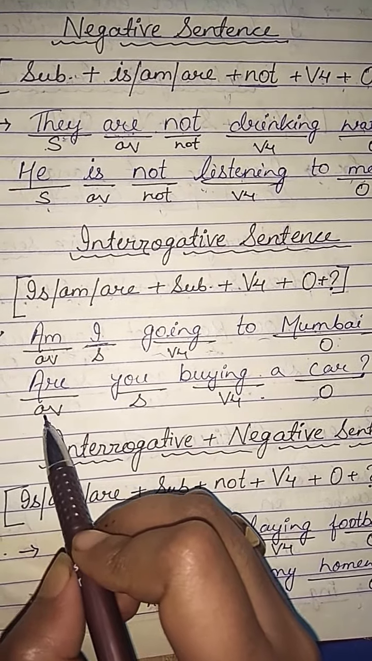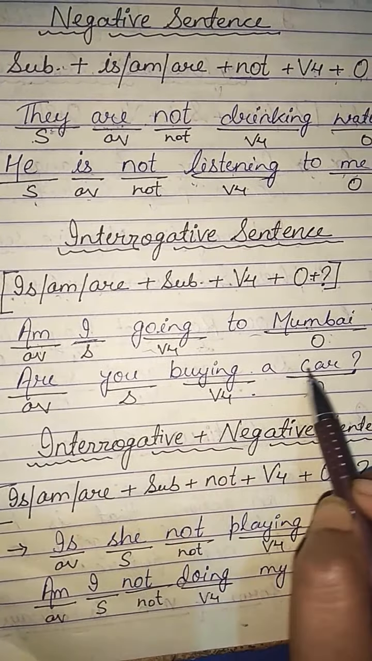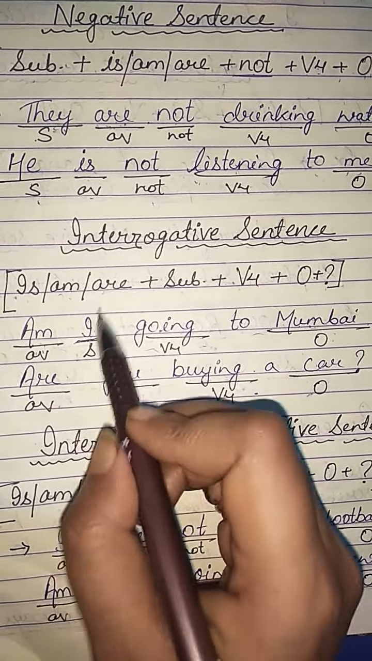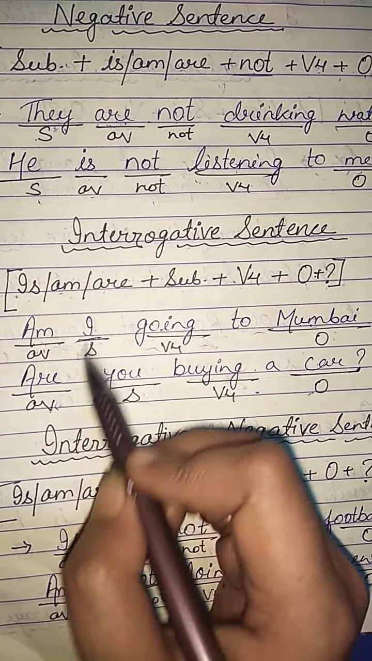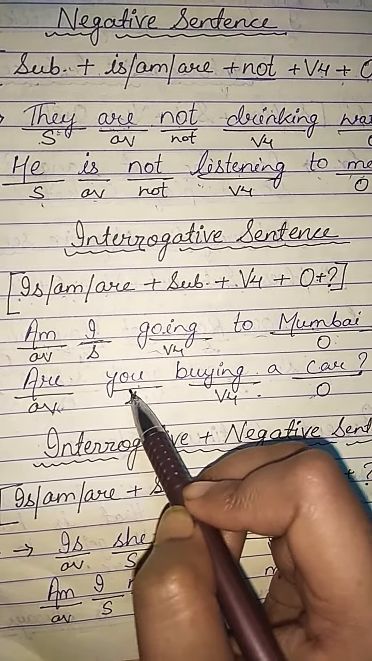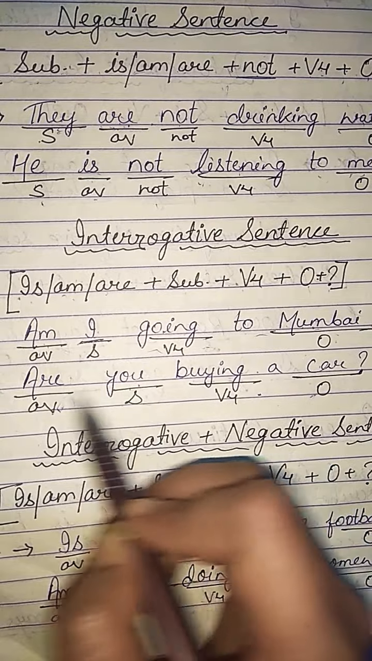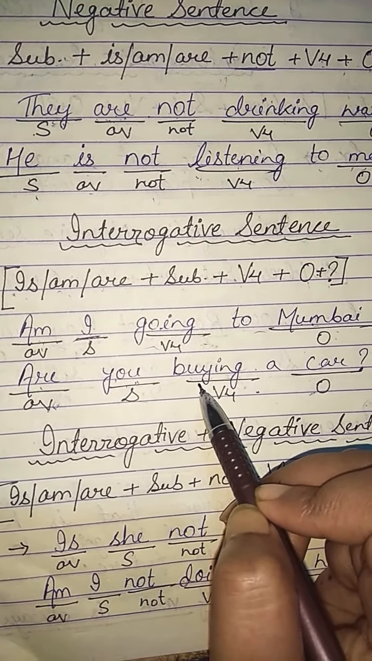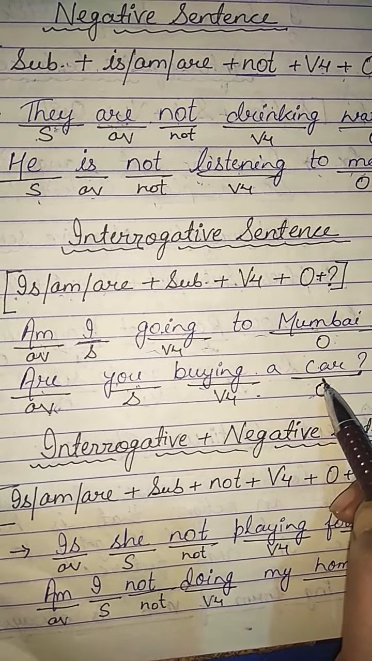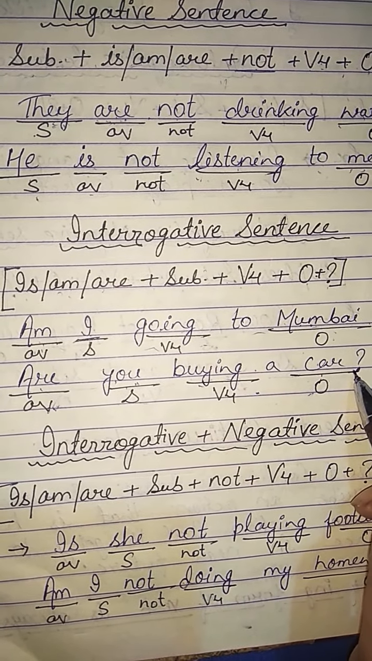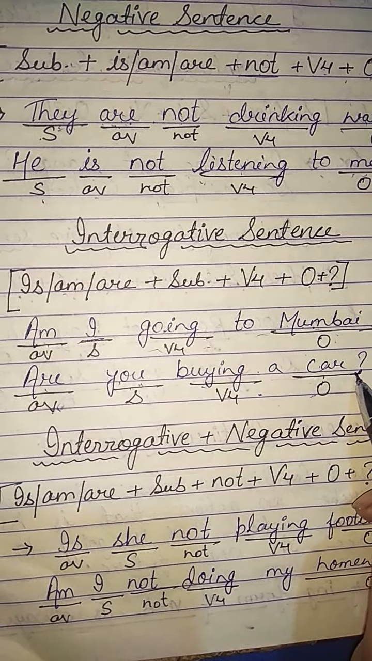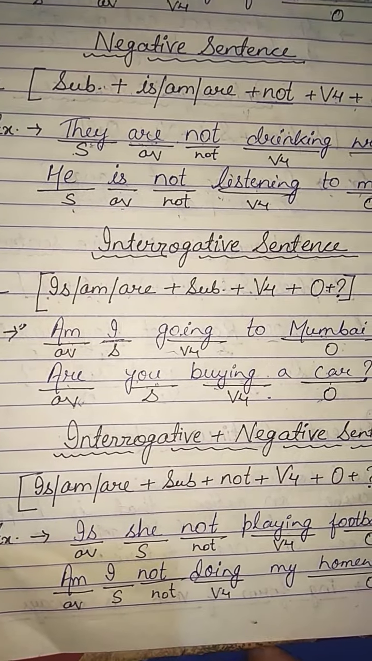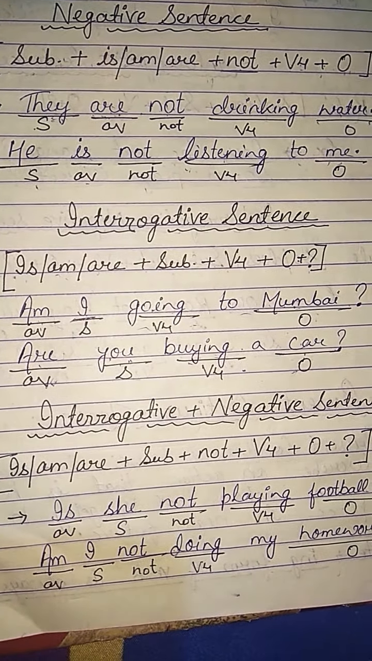Next example is, are you buying a car? Are is helping verb or auxiliary verb. Subject you, so that's why you is here, we use are here. So, are you buying, buying is the fourth form of verb and car is object, and then last question mark. So I hope this is clear to you all.